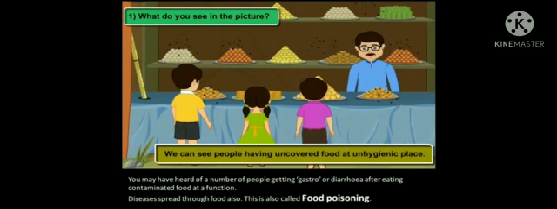What do you see in the picture? We can see people having uncovered food at an unhygienic place. You may have heard of a number of people getting gastro or diarrhea after eating contaminated food at a function. Disease spreads through food also. This is called food poisoning.